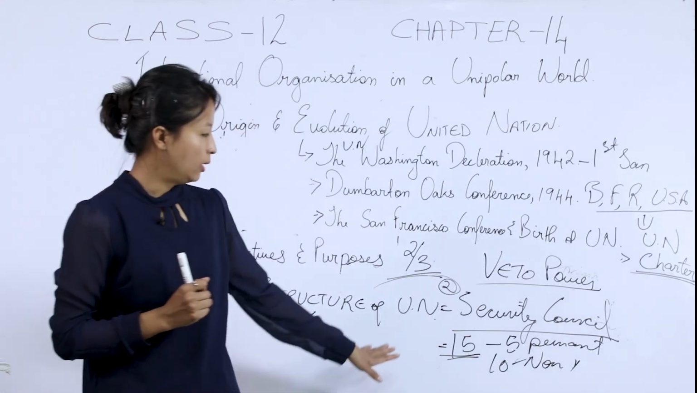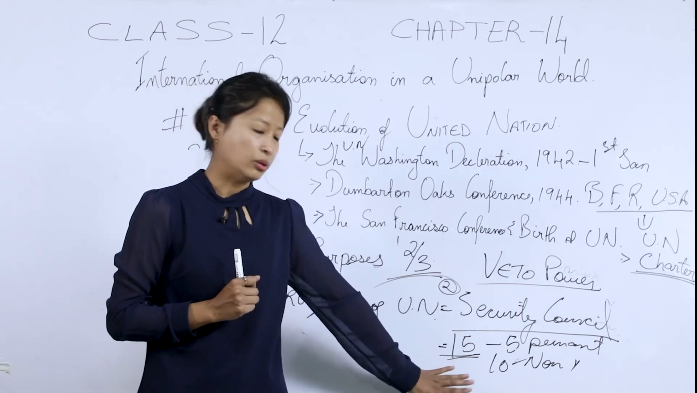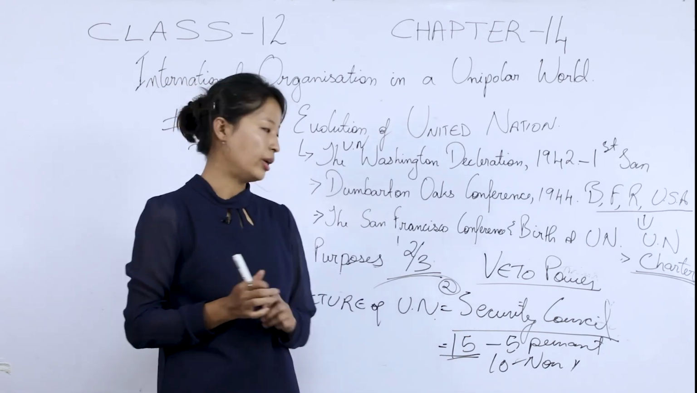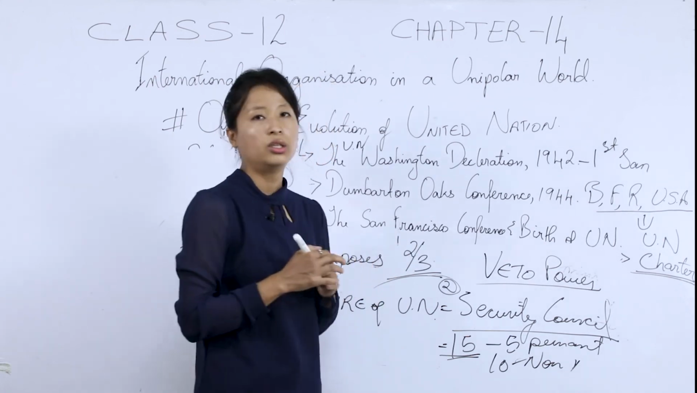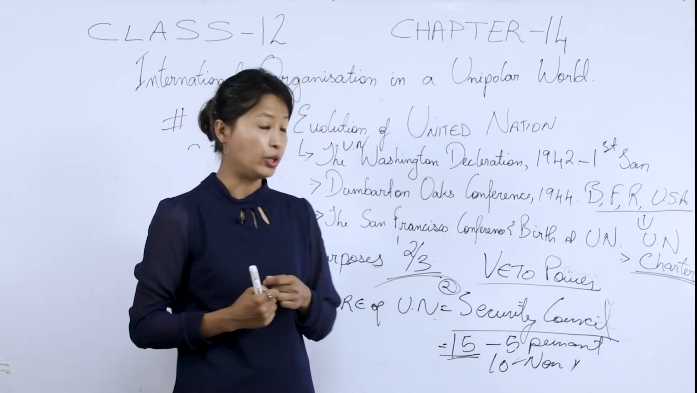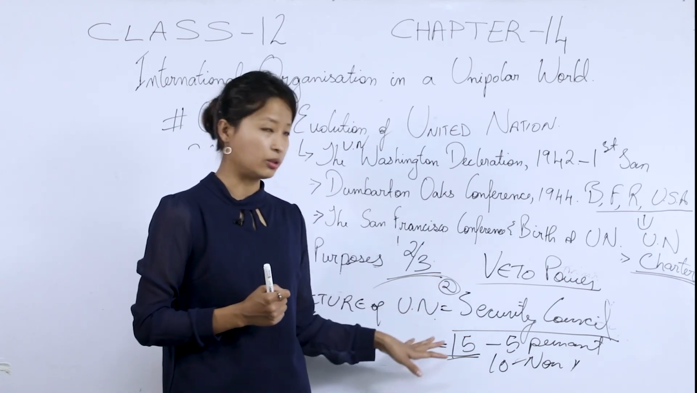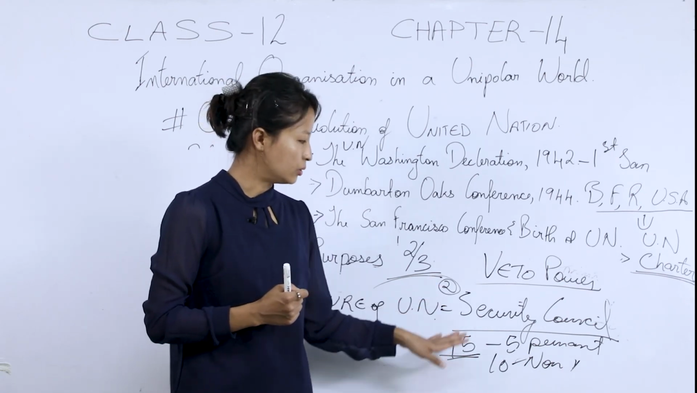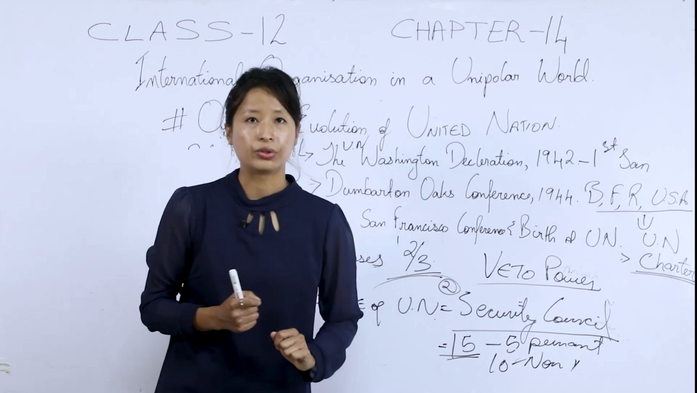Now, the other 10 non-permanent members are elected for a term of only 2 years. After 2 years, they will again renew the membership to the Security Council. All right, so this is the membership of the Security Council.